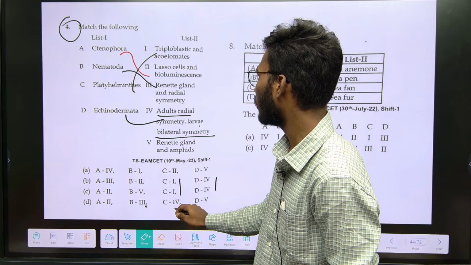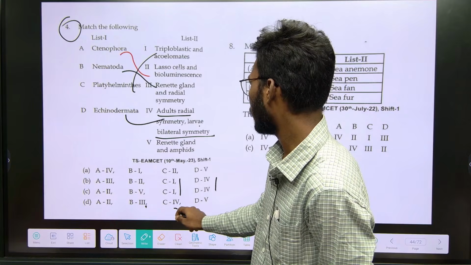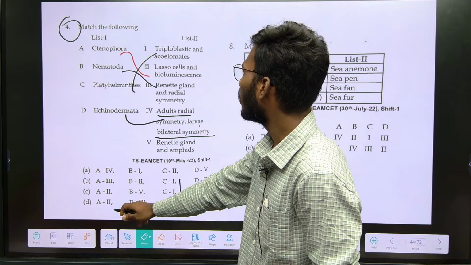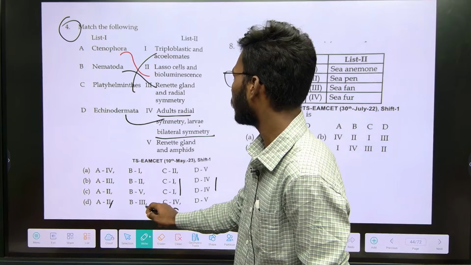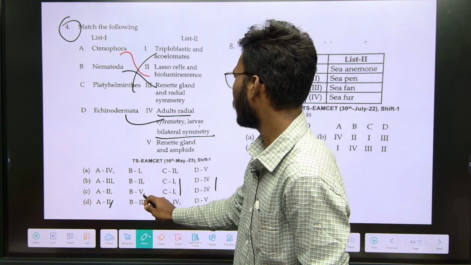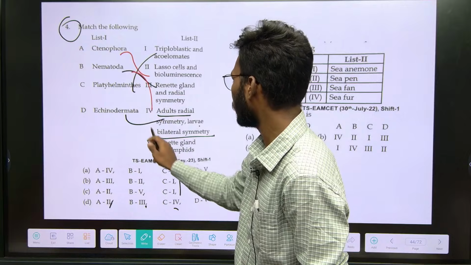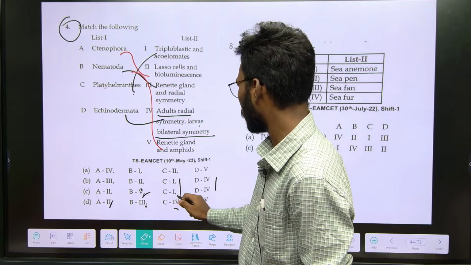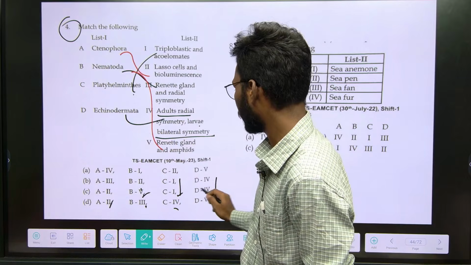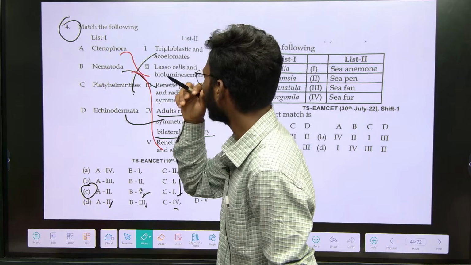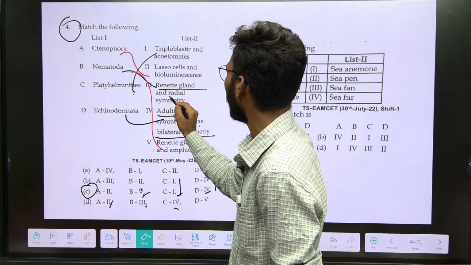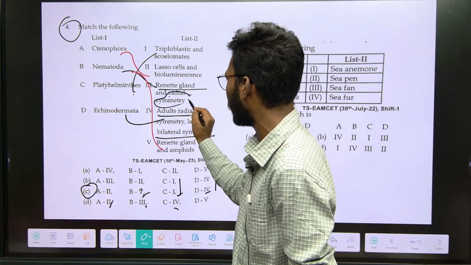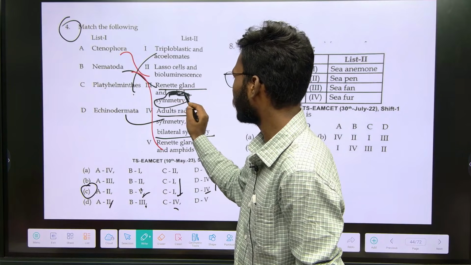C4, right? A2. B5, renette glands with aschelminthes. C1, Platyhelminthes acoelomates. D4. So the option is C. Here they mentioned renette glands with radial symmetry, but Nematodes do not have radial symmetry, right?